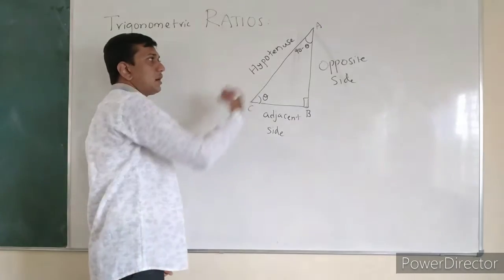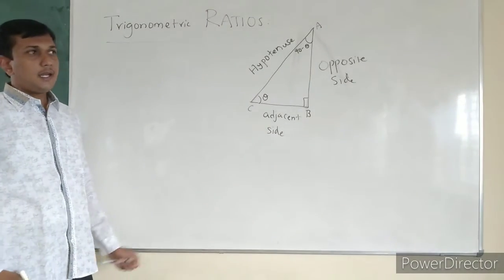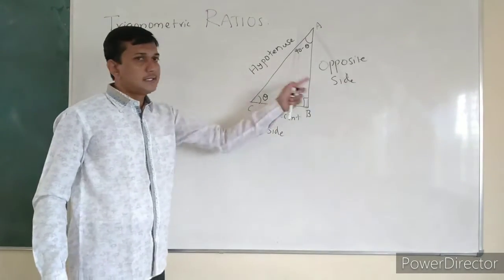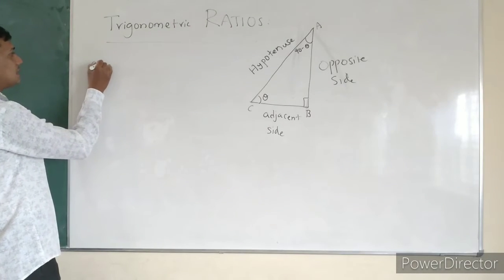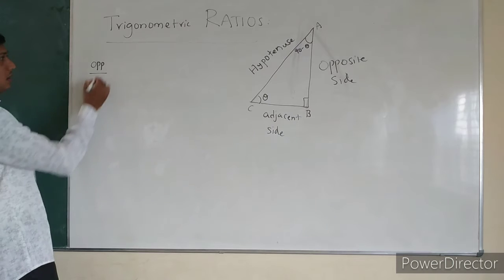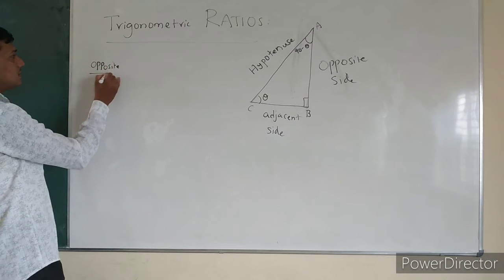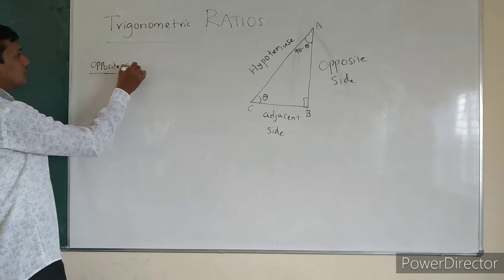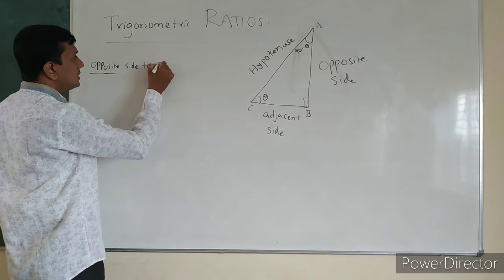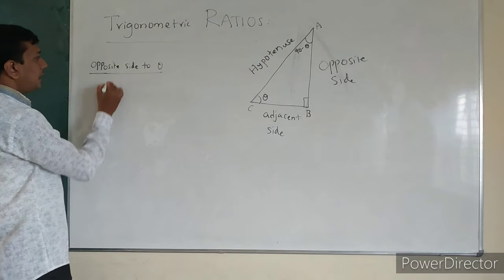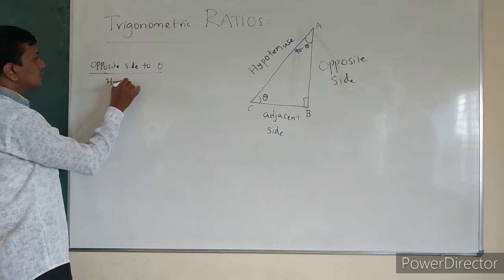Now, in trigonometric ratios, we have the opposite side, adjacent side and hypotenuse. How many possible ratios can be made? In how many ways can you compare the sides? I can take the opposite side to theta by the hypotenuse.